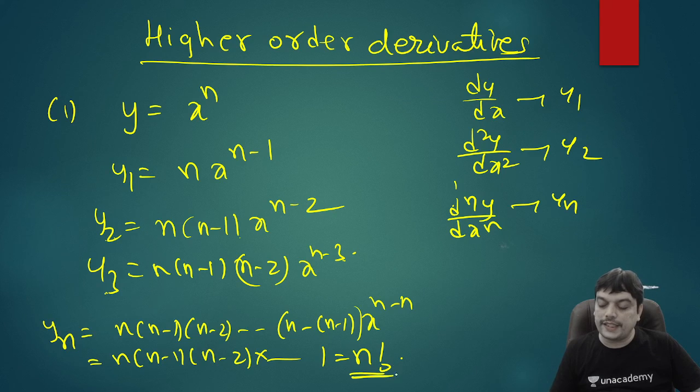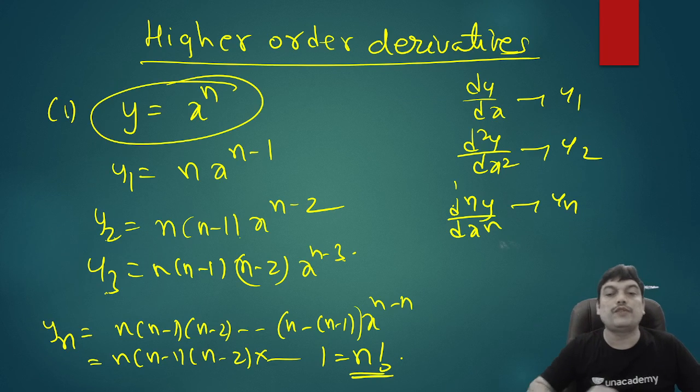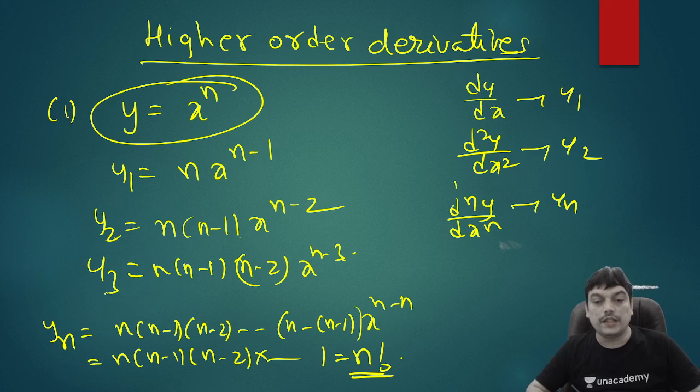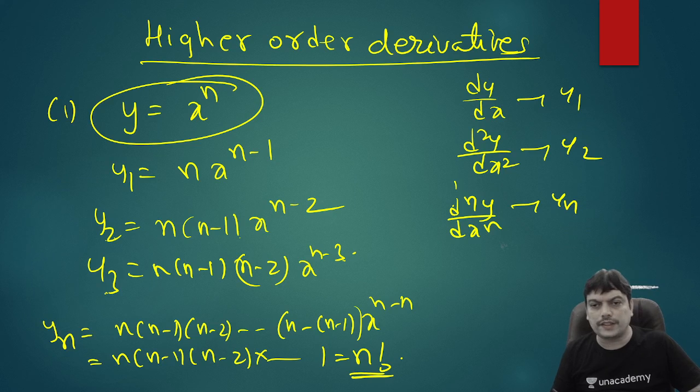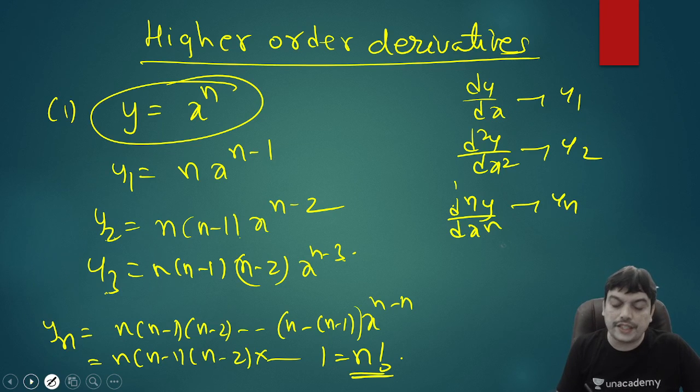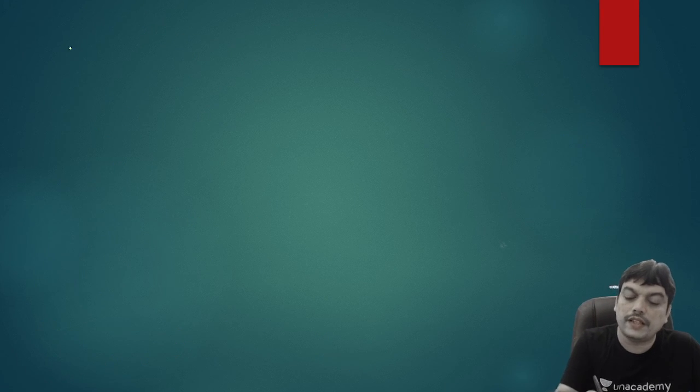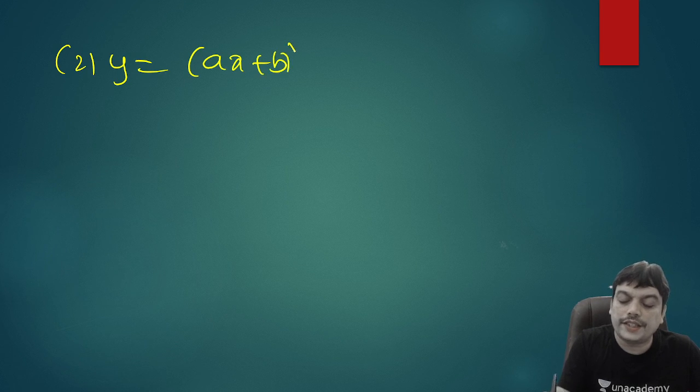So therefore, you can say that for y equal to x power n, what is the formula for nth derivative? N factorial. So if I ask you what is its 10th derivative, directly you can write the answer as factorial 10. So these formulae are very, very important. Otherwise, the question becomes too lengthy when you solve it. You remember them and use it directly in the questions. So what if there is a change? Like instead of x power n, if it is ax plus b whole power n, how does the result change?